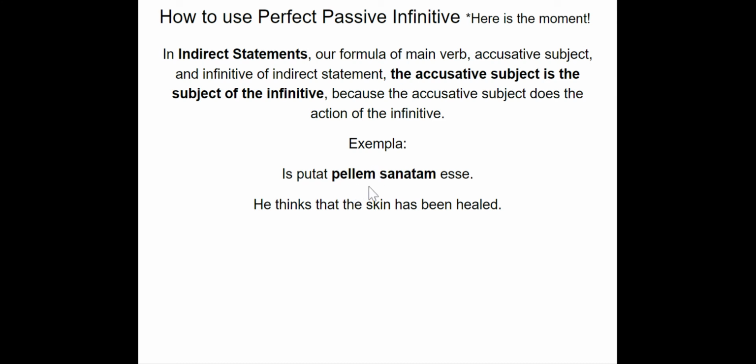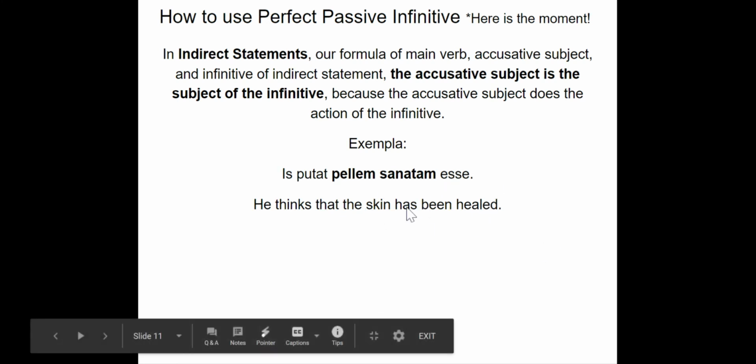The M tells us it's singular, and pellis is feminine. So it's accusative, singular, and feminine. Sanatam needs to be those three things as well. The AM ending tells us that it is feminine, singular, and accusative. So we would translate this as, he thinks that the skin has been healed. The skin being the subject, right? It should have received the action of healing.